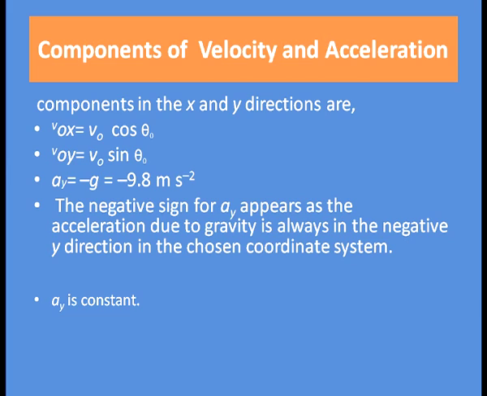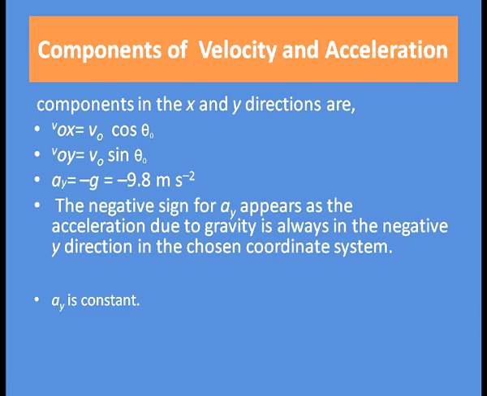Now, what are the components of velocity and acceleration along the x-axis and y-axis? The components in the x and y directions are Vox, that is the component of velocity along the x-axis, equal to v0 cos theta 0, and Voy equal to v0 sin theta 0. Here we have taken the components of velocity along the x and y axes. Ay, that is acceleration along the y-axis, is equal to minus g, that is minus 9.8 meter per second square.